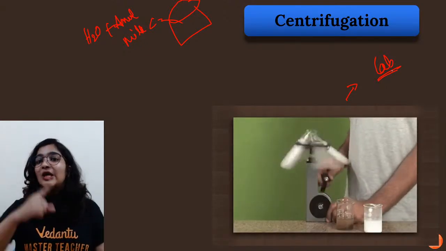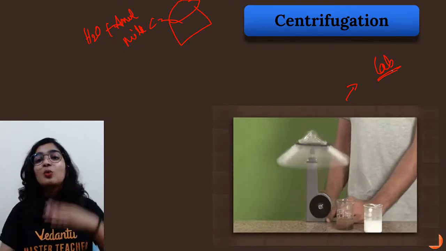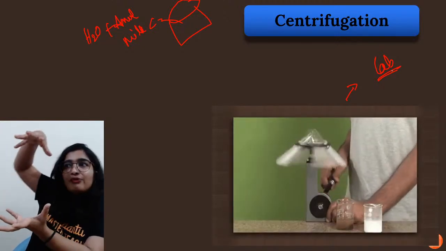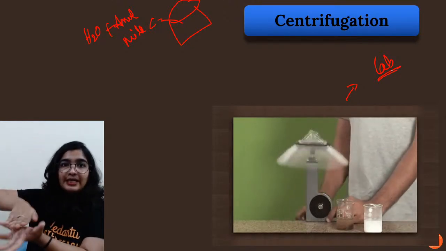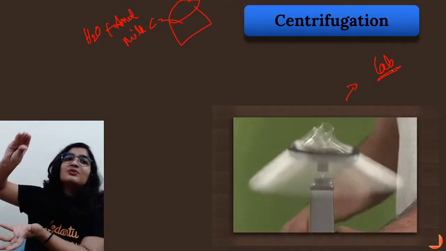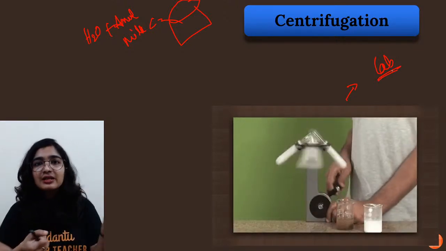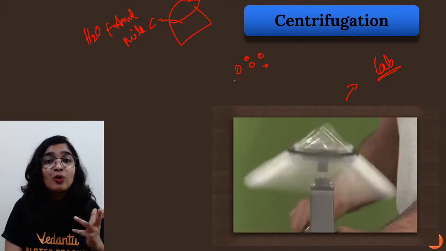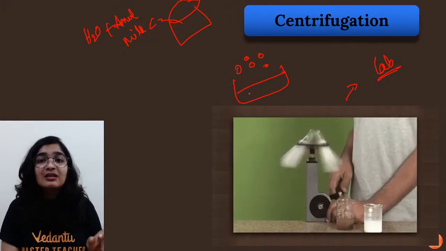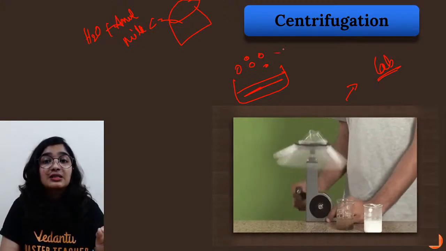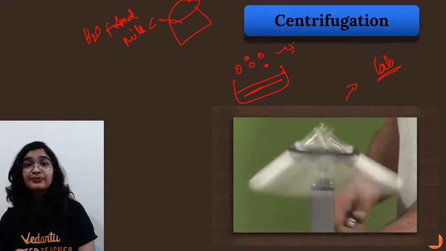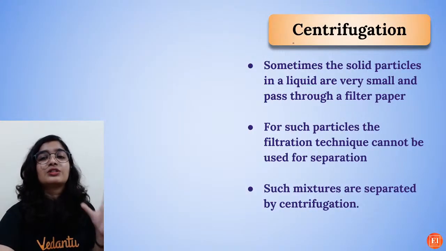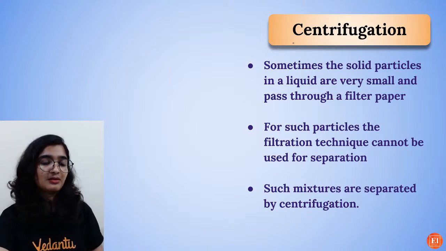So when it starts rotating at a higher speed, what happens? The denser particles are pushed down and the lighter particles stay at the top. After churning, the butter or cream will start floating and the buttermilk or milk will stay at the bottom, because the butter or cream is lighter whereas the milk is denser. The same thing happens here also. This is what is known as centrifugation.